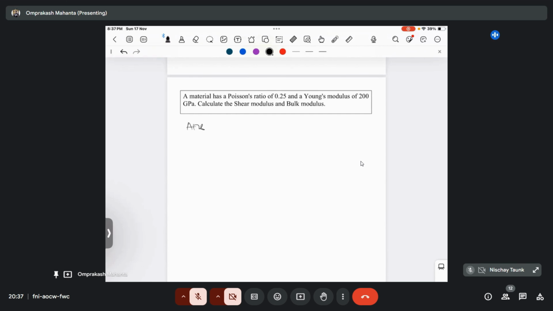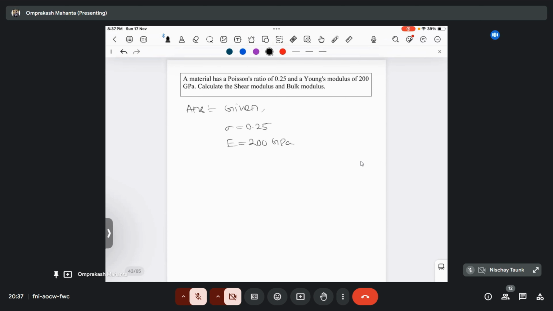A material has a Poisson's ratio of 0.25. So given the Poisson's ratio as 0.25, the Young's modulus is given as 200 GPa, and it wants to calculate the shear modulus and bulk modulus. So what is the relationship between the Poisson's ratio, elastic modulus, that is Young's modulus, and shear modulus and bulk modulus? If anybody knows, then tell me what is the relationship between them.